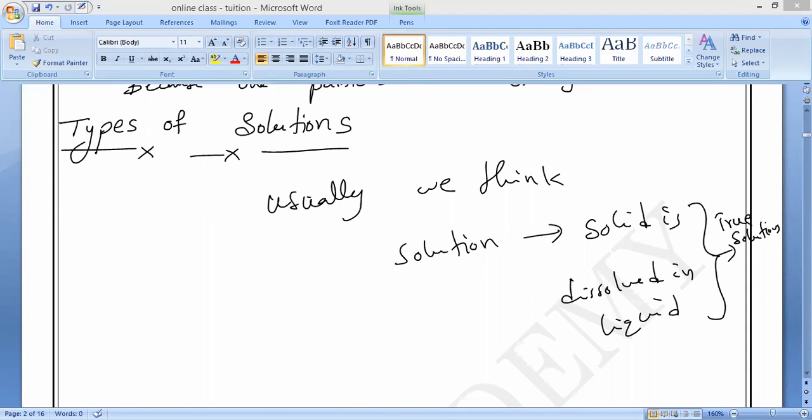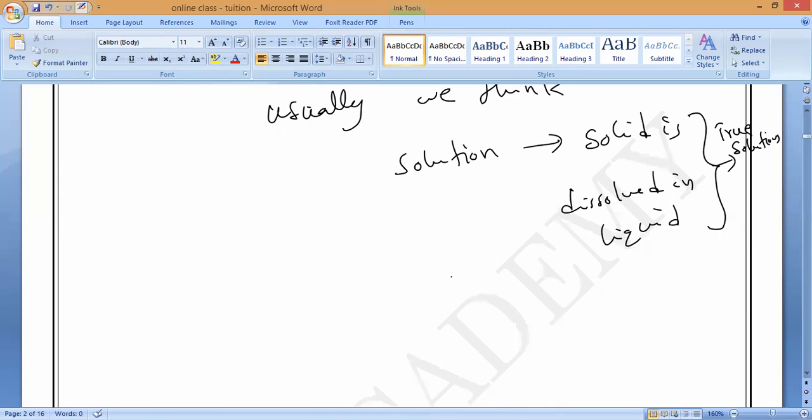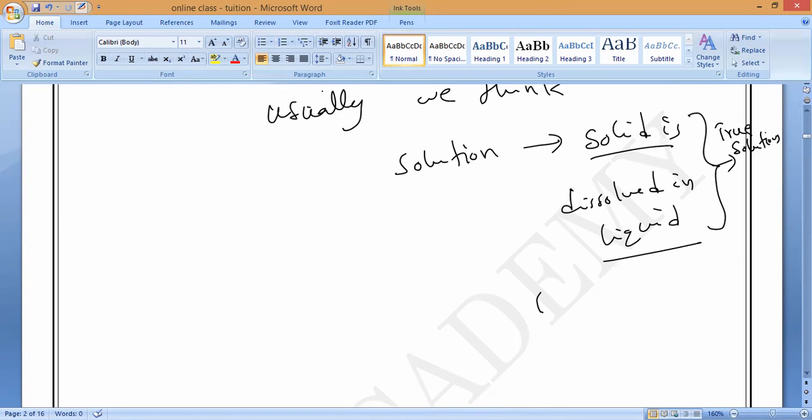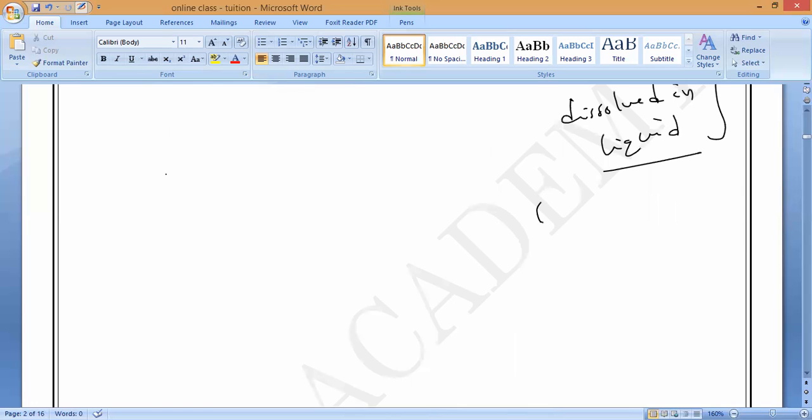Do you all understand? Always remember, whenever I say solution, it is a homogeneous mixture. In general language, we say solution means solid plus liquid. Is it yes or no? But it is not always true. Most solutions are prepared with solids dissolved in liquids, but we have different kinds of solutions also, all homogeneous mixtures.